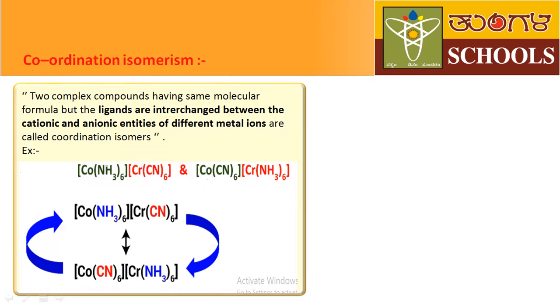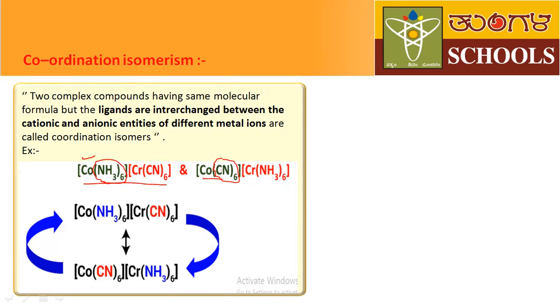See here in this compound, the cobalt is surrounded by which type of ligand? It is surrounded by the amine group. But in the second compound, the cobalt is surrounded by the cyanide group. Just the ligands are interchanged.